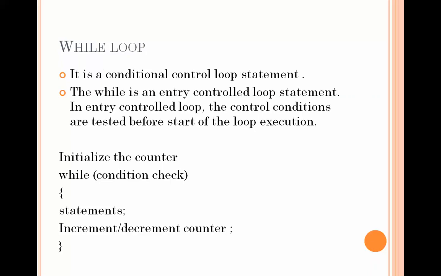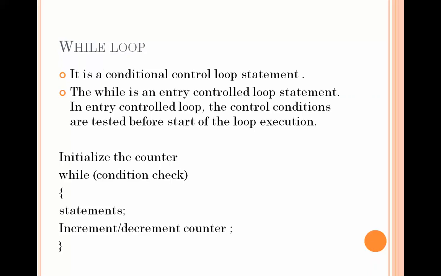It is basically a conditional control loop statement. Conditional control loop statement means we always check whether a condition is met or not, and if that is met it will enter the loop, or if it is not it will skip those, come out of the loop, and just execute other statements normally. While loop is basically known as the entry control loop. Entry control loop means the condition is tested before the start of the loop execution.